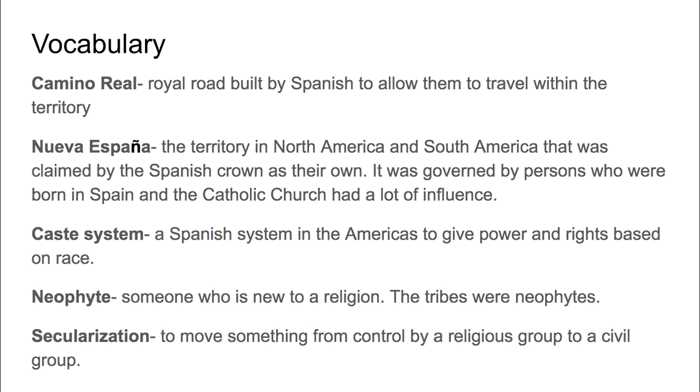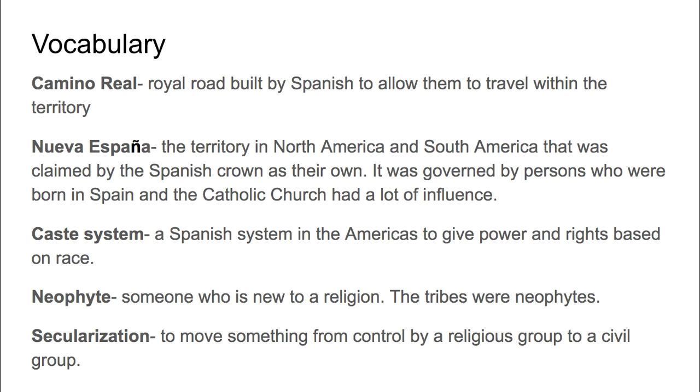So the royal road built by the Spanish to allow them to travel within the territory. At the time that they arrived to the Americas, there were no roads that could have allowed carriages to travel. So roads were built for them to be able to move around within the territory.